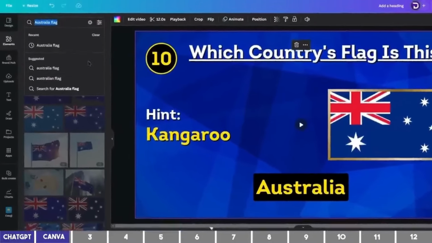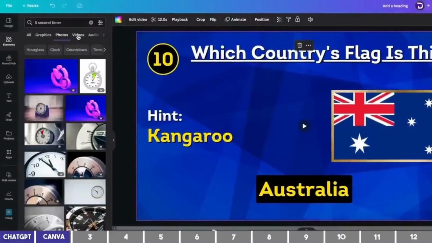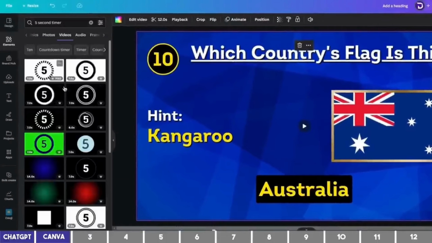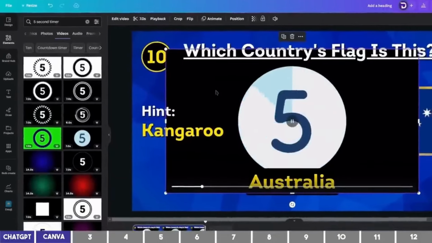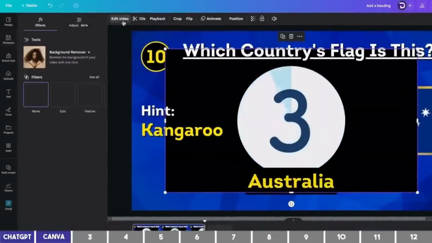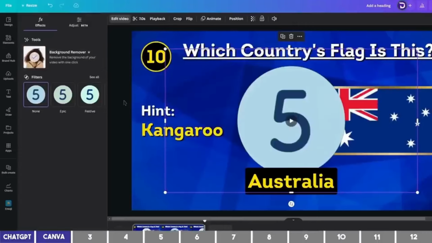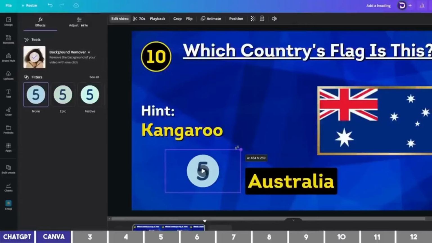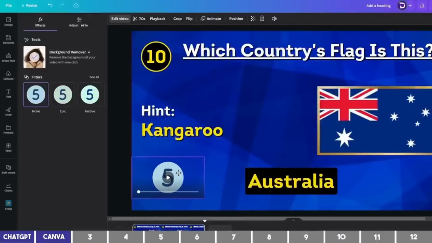Search for a 5 seconds timer on the Elements tab, then go to Video to find one you like, and drag it on the canvas. Click on Edit Video at the top, and remove the background with the first option. Scale it down like this and place it on the bottom left of the scene.